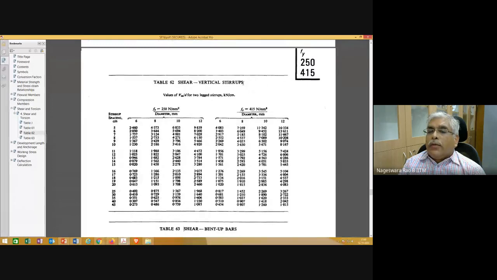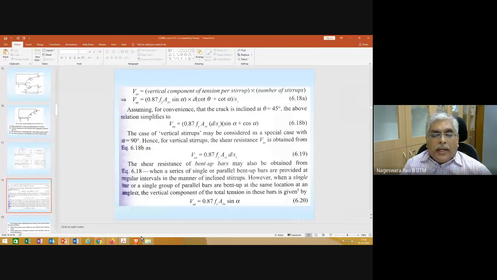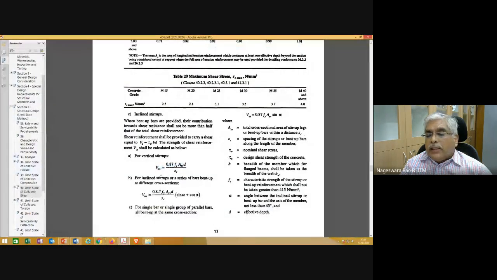Table 62 is for vertical stirrups, Table 63 for bent up bars. For other inclinations, we usually go for vertical stirrups. But if you come up with some other inclination of bar, then the resistance offered by such stirrups can be estimated using this relation.